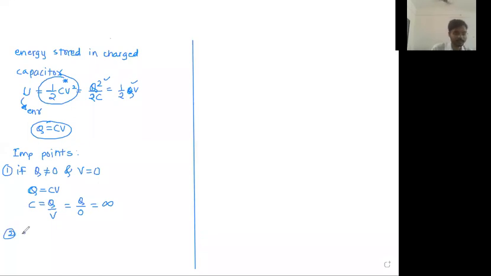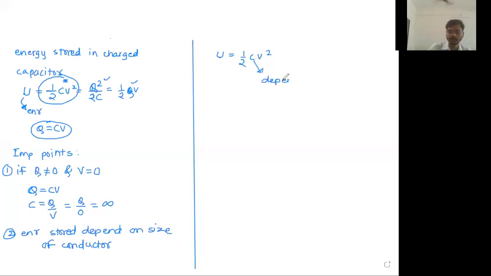Yes, write down, energy stored depends on size of conductor. Why is it so? Let us discuss. Energy stored formula is 1/2 CV square, and this C depends on capacity. Capacity does not depend on charge. Basically, capacity does not depend on potential.